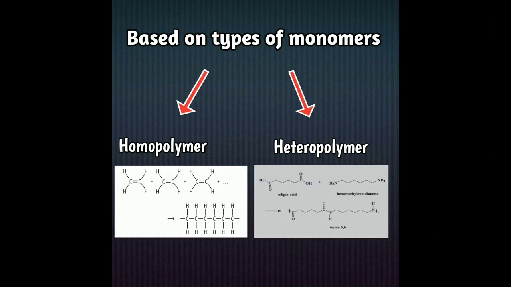Based on the type of monomers, the polymer can be classified as homopolymers and heteropolymers. Homopolymers are composed by joining together the monomers of the same structure. That is, the starting material are same in the homopolymers. Example, polythene, nylon 6. On the other hand, the heteropolymers are composed by joining of more than one kind of monomers. That is, the starting material are of two or of more kinds. Example, terylene, nylon 66, Buna N, Buna S, etc.